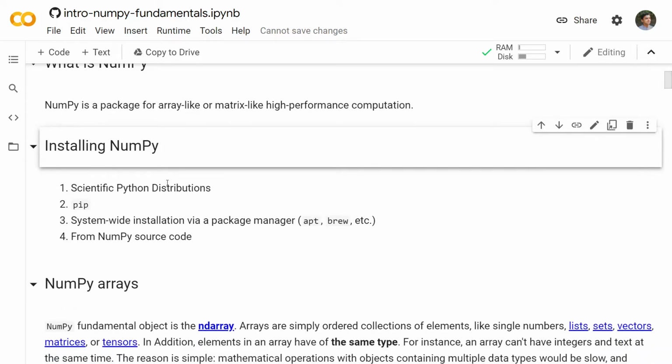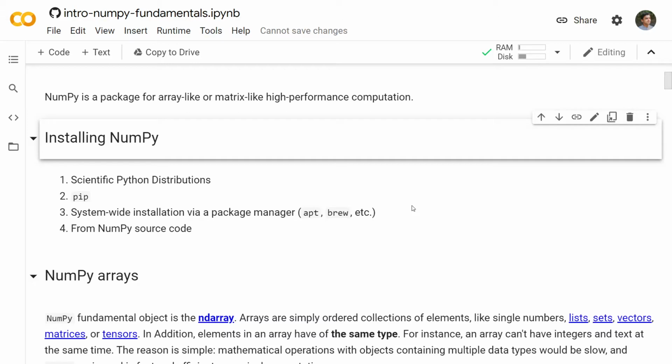And it has been ruling the scientific computation ecosystem since then. Now there are a lot of ways for installing NumPy to get started, and although it's your choice to install NumPy on your local machine, I suggest for this course, since most of the people watching this video are beginning their machine learning and data science journey, that they use Colaboratory. Colaboratory helps you get started easily. You just have to go to the GitHub link that is provided in the description of the video, and you will find this IPython notebook, intro NumPy fundamentals. You just have to click open in Colaboratory, and you will be redirected to this page, and you can quickly get started.